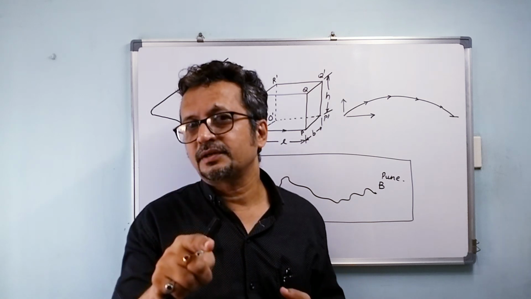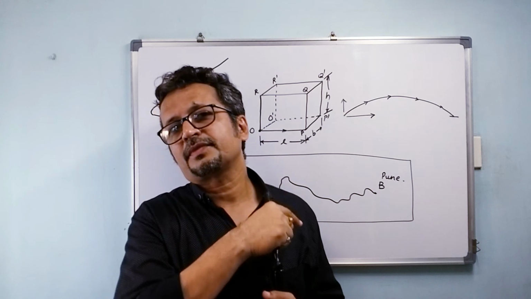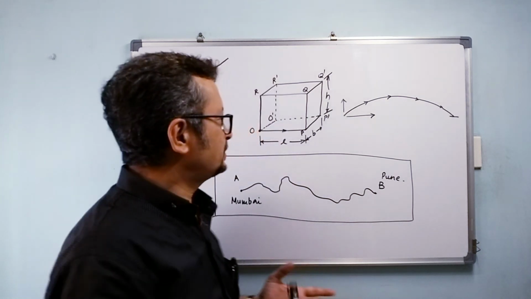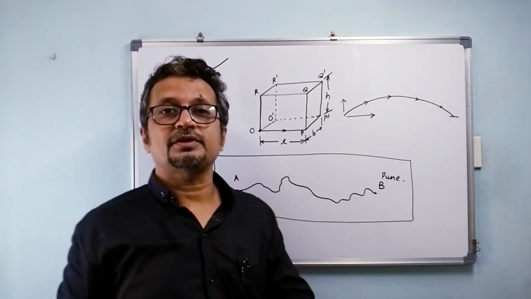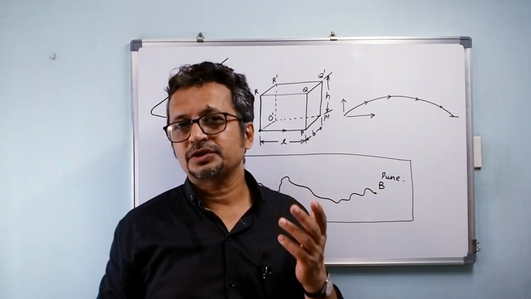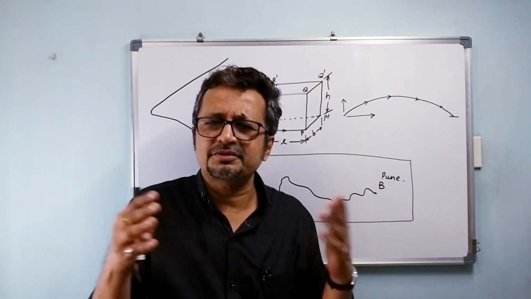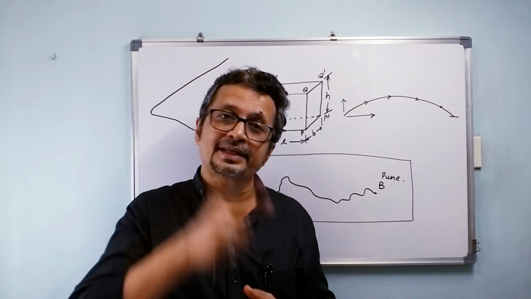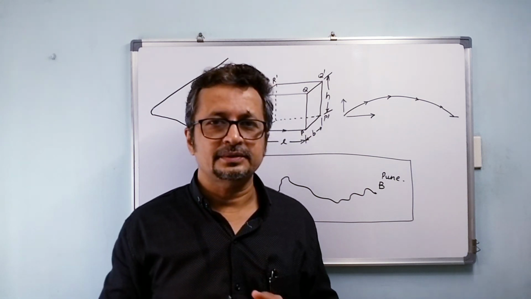So now if you look at the motion of this plane, it is going to be in 3 dimensions. It is neither going to be along only one line or one plane, but it would be having motion along all the 3 dimensions, correct. So that was a brief about types of motions. In the next video we are going to start with motion in one plane. Thank you so much.